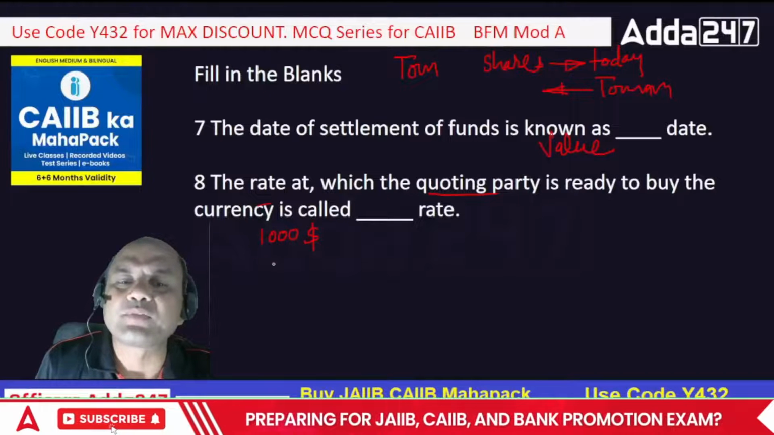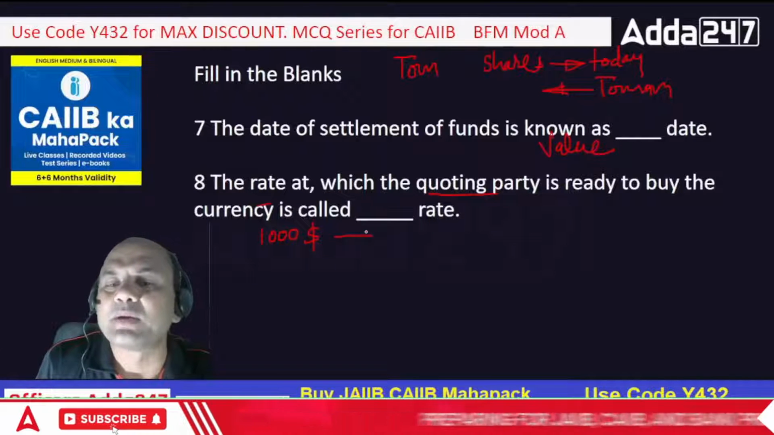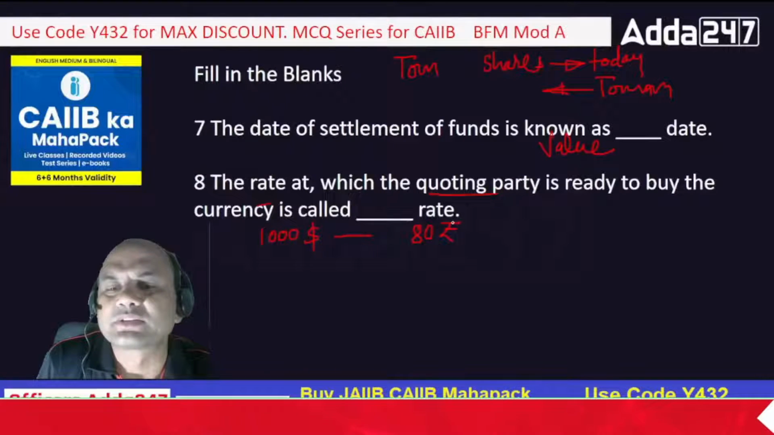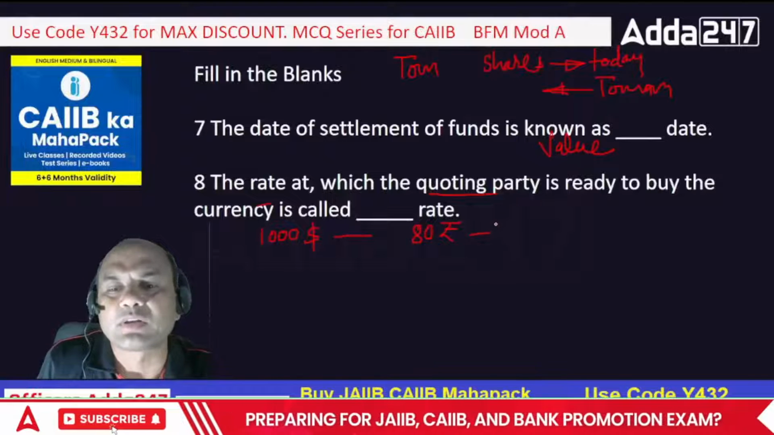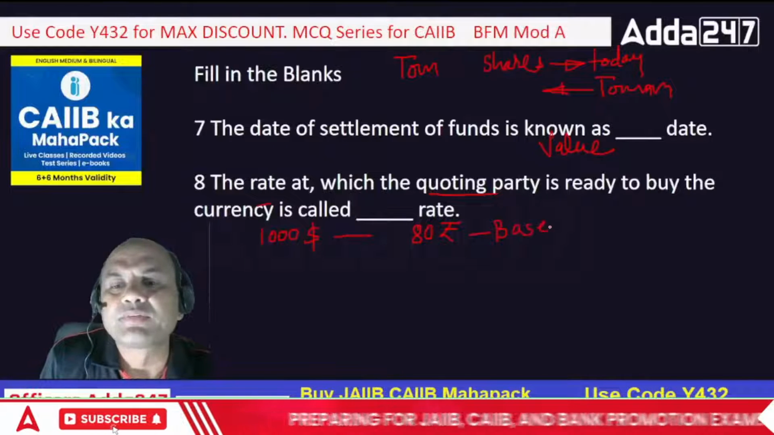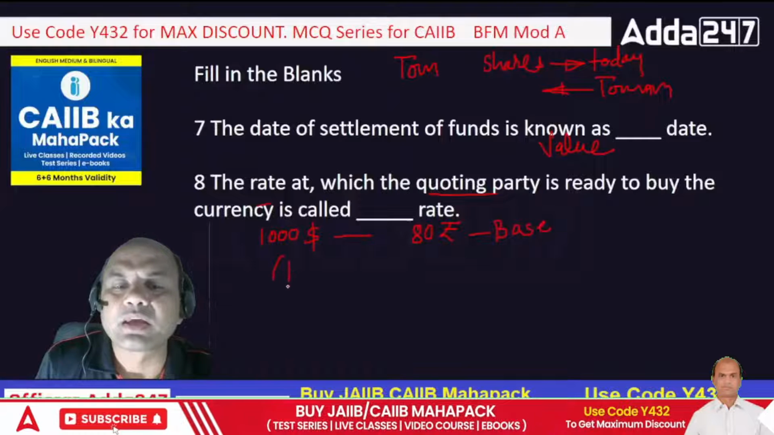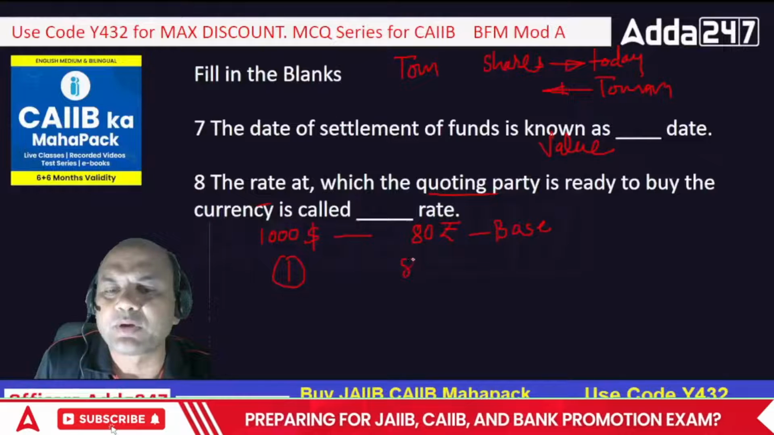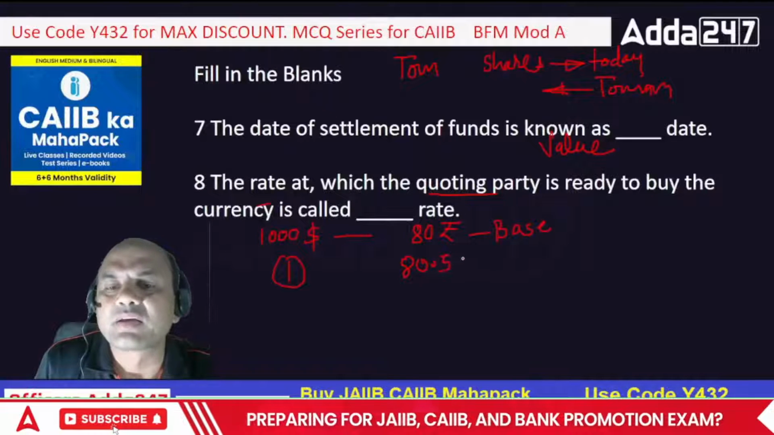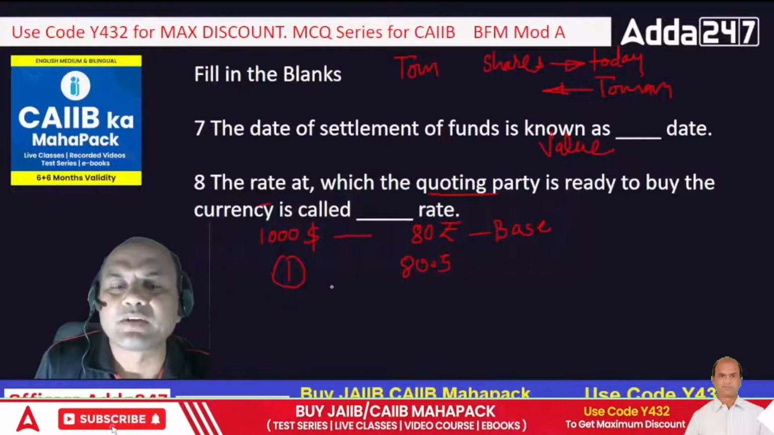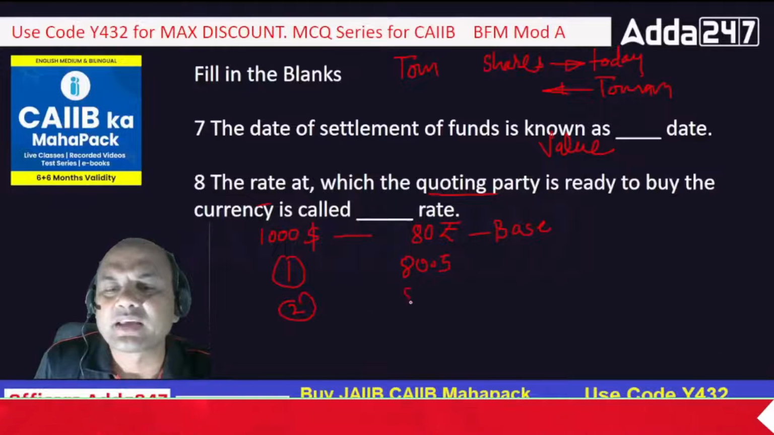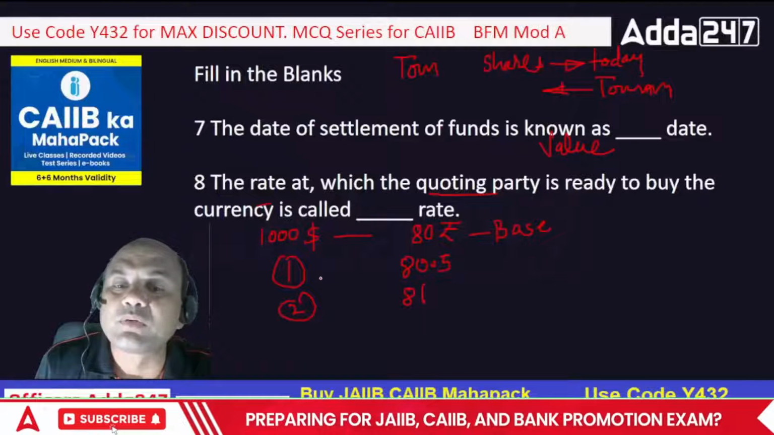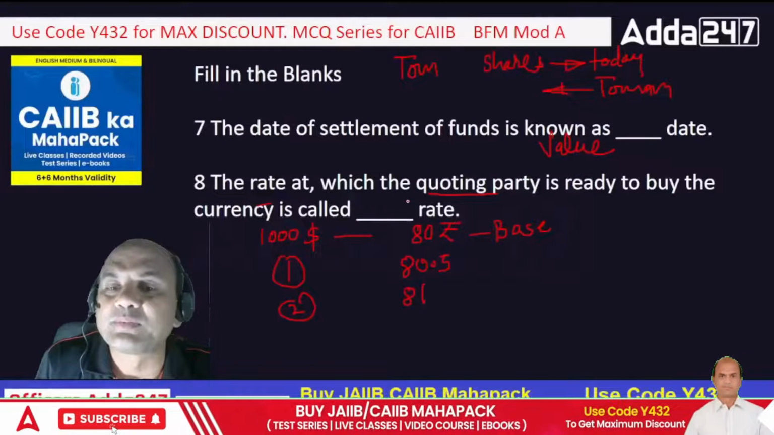So I'll announce I have to sell $1,000 and this is my bid price, let's say 80 rupees. I have kept this bid price of 80 rupees right now. This is my base price. So what will happen? One person will come to me, somebody will say 80.5. Second one will say 81. Now somebody is bidding over here. So this will be known as the bid rate.